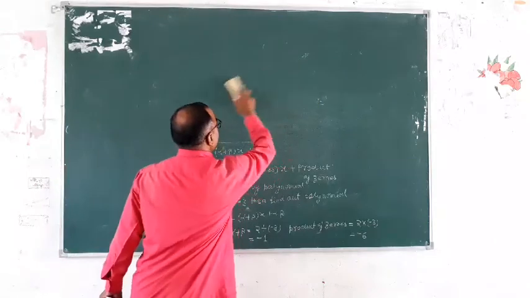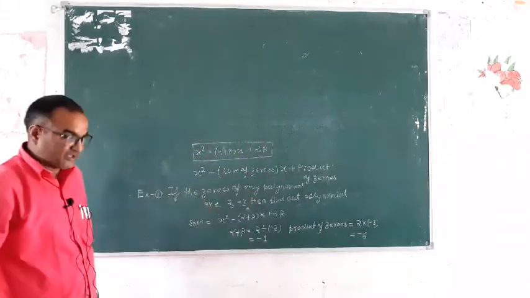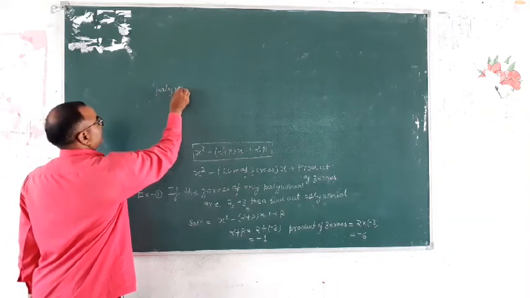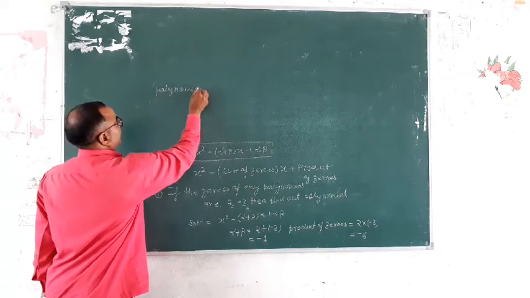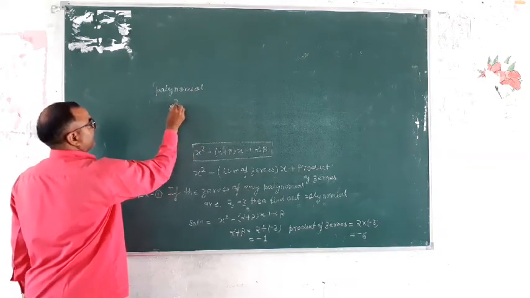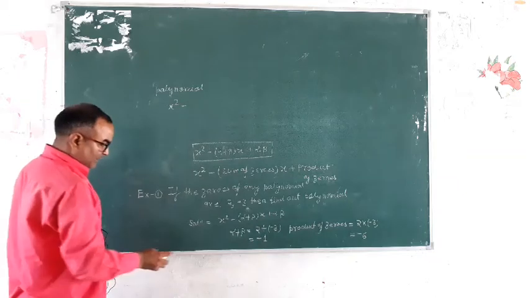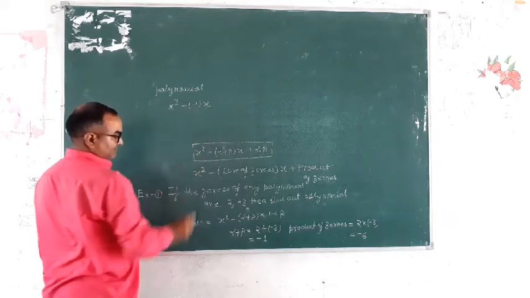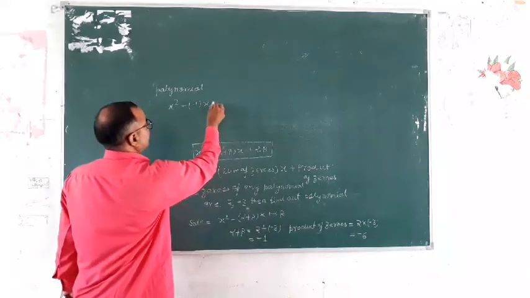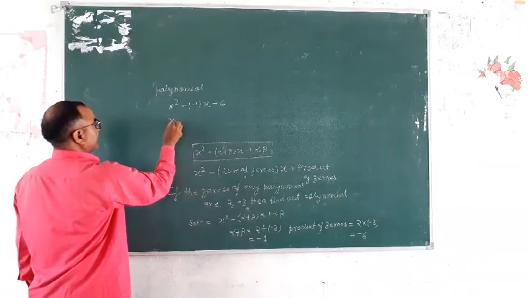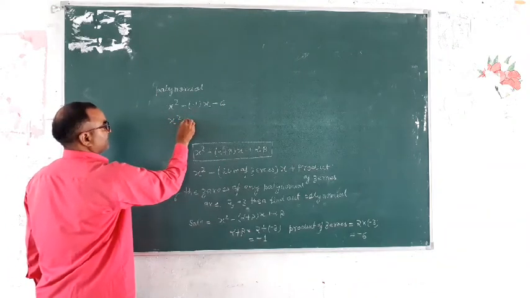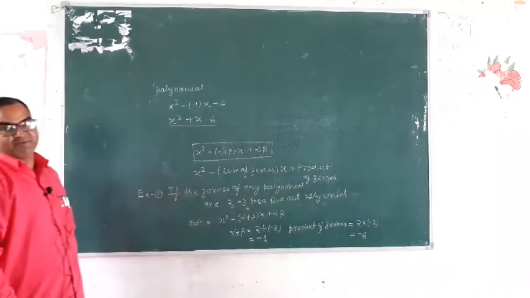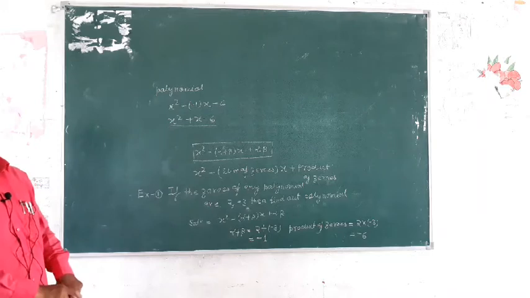Then the polynomial. It is x² − (α + β) x + product of zeros, where the α + β value is −1 and the product is −6. So x² − (−1)x − 6, that is x² + x − 6. This is the answer. This is the polynomial. It is clear?